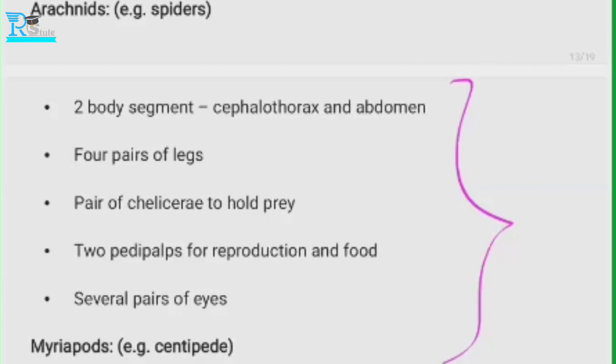Arachnids have two body segments, which are the cephalothorax and an abdomen. Cephalothorax is two parts combined, right? Two body segments means you will be able to see two different parts, and the two parts are not fused together. Imagine that is a spider. What do you see inside the spider, how many parts?